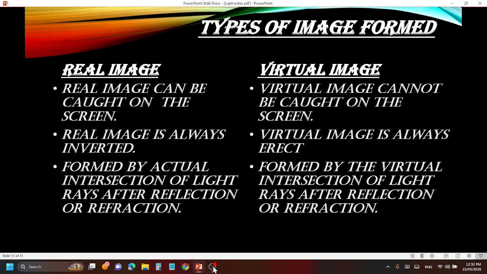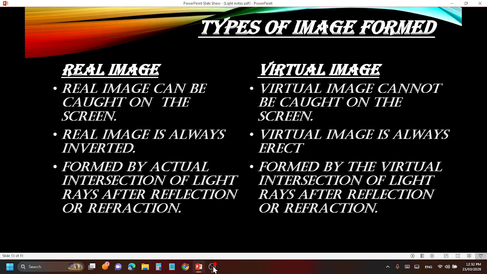This is a little weird, but a real image is inverted, upside down, and it is formed by the actual intersection of light rays after reflection or refraction. It is formed by the actual intersection, not by virtual intersection. The real image can be caught on the screen because it is real.